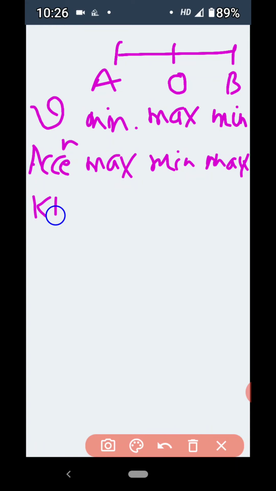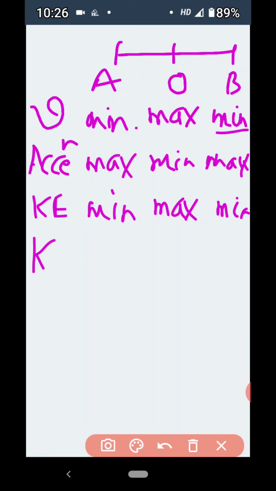After that, let us see kinetic energy. We know that at mean position the velocity is maximum, so kinetic energy is also maximum at mean position, and velocity is 0 at extreme position, so kinetic energy is 0 and minimum at extreme position. After that, potential energy.